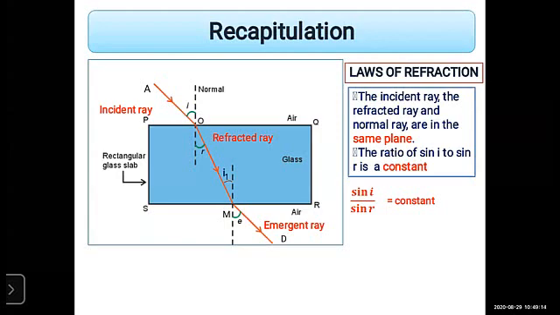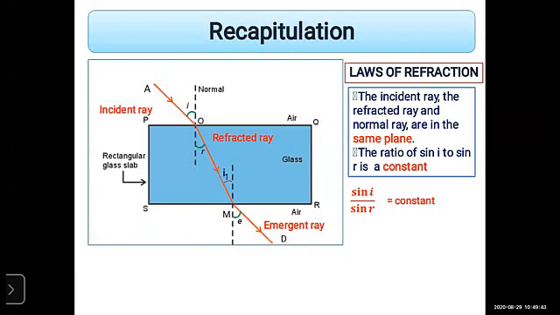So please take a screenshot, students. These are very important points. First is the laws of refraction, and what is it called? That is Snell's law. That is, sin I means the sine of the angle of incidence divided by the sine of the angle of refraction is always constant.